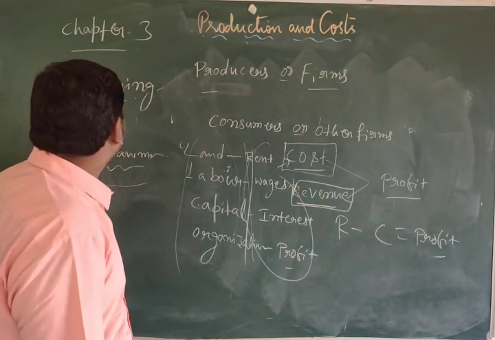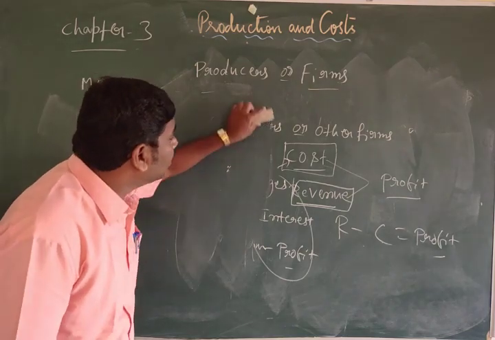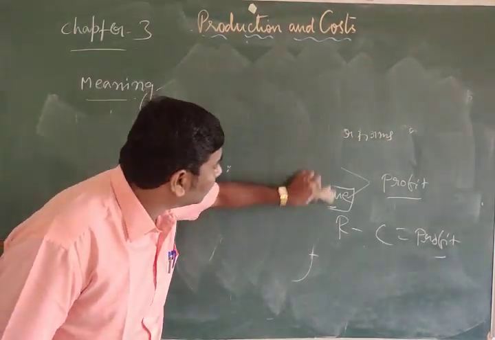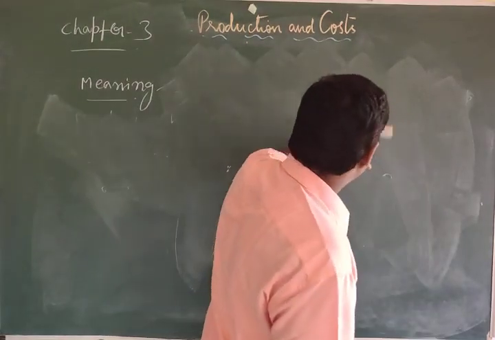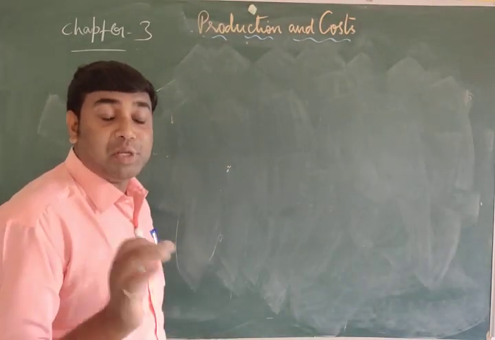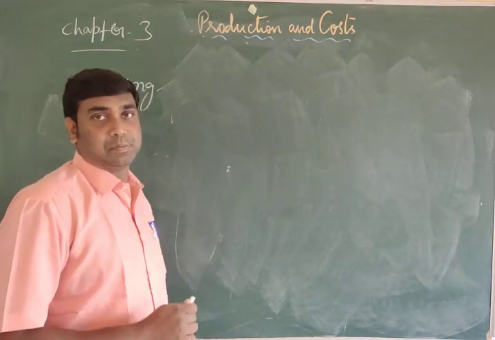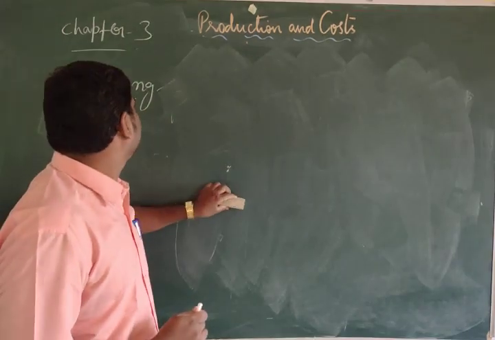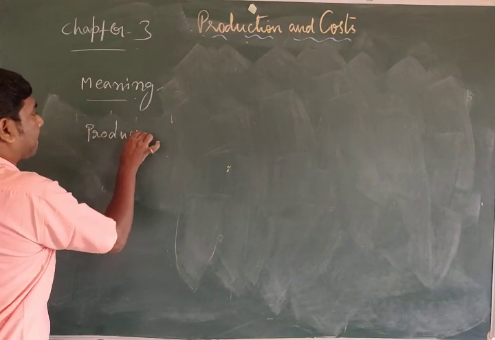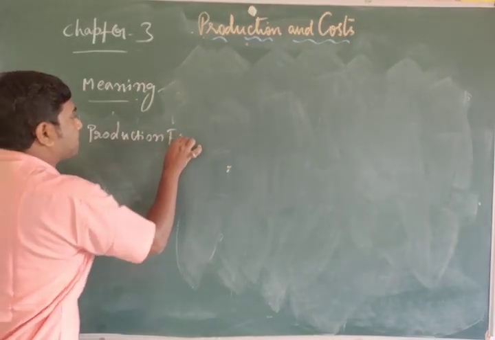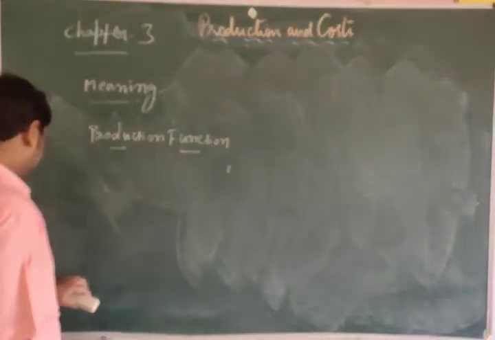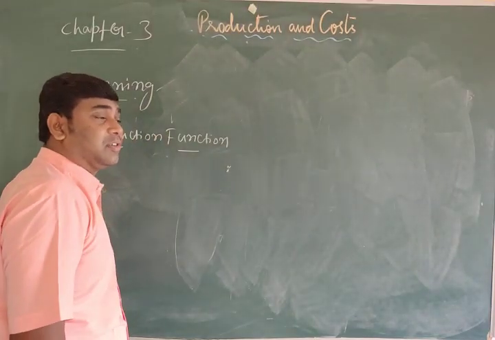So we are discussing the meaning of production. Production is a process. Production is the process by which inputs are transformed into output. Once again I repeat, production is the process by which inputs are transformed into output. Okay, so the next topic is production function. What is the meaning of production function?